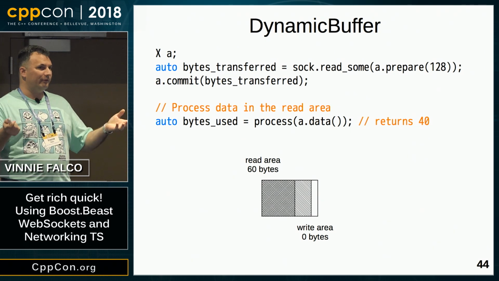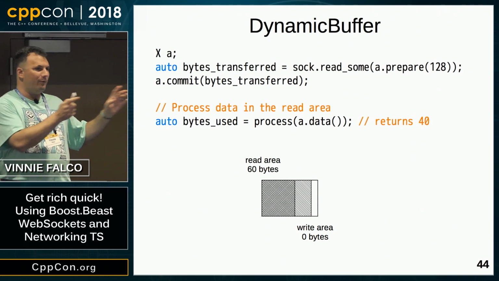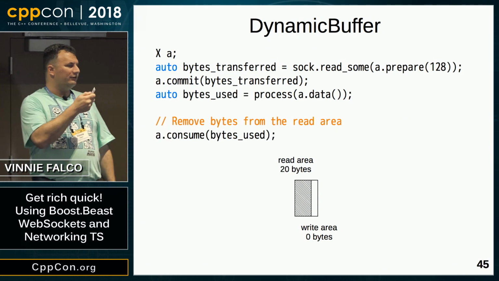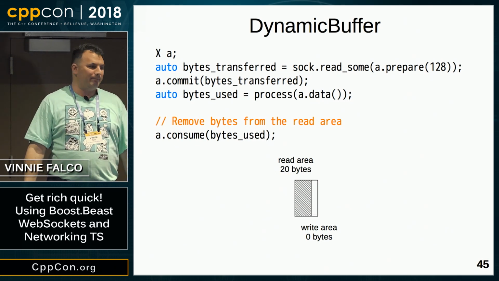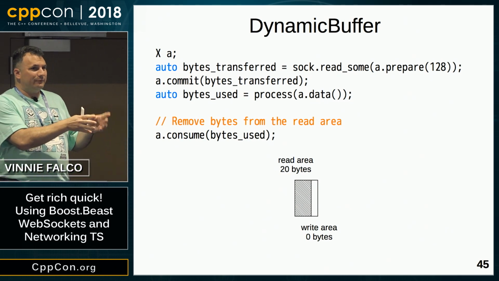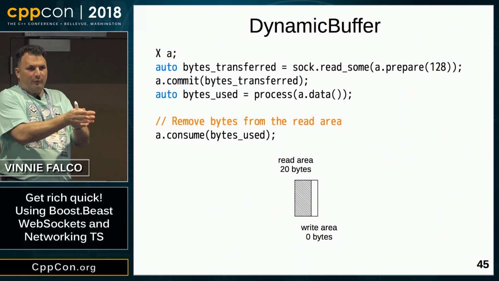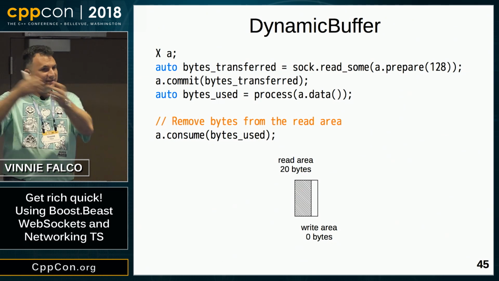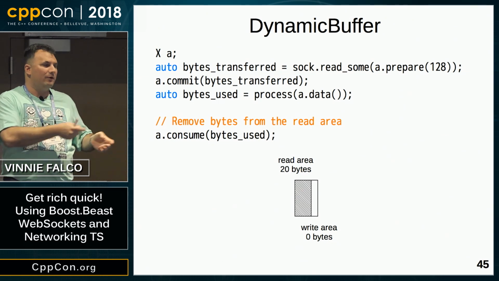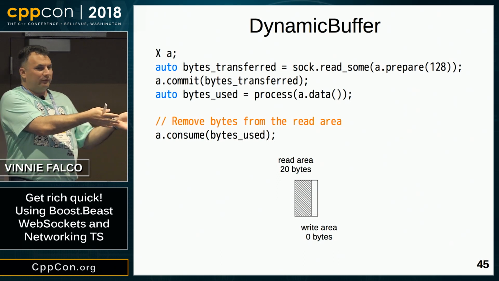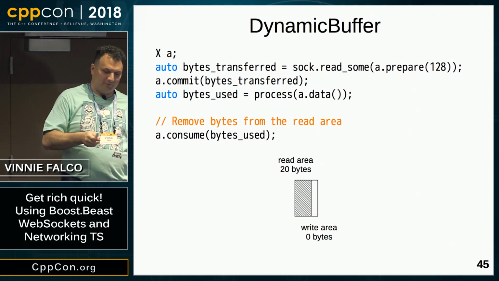So now that we're done with those 40 bytes, we want to get rid of them. We don't want to see them anymore. So we call a function called consume on the dynamic buffer. We had 60, we consumed 40, now we're left with 20. At this point, we could read some more and commit that, or we could deal with those 20 bytes and maybe get rid of them, who knows.